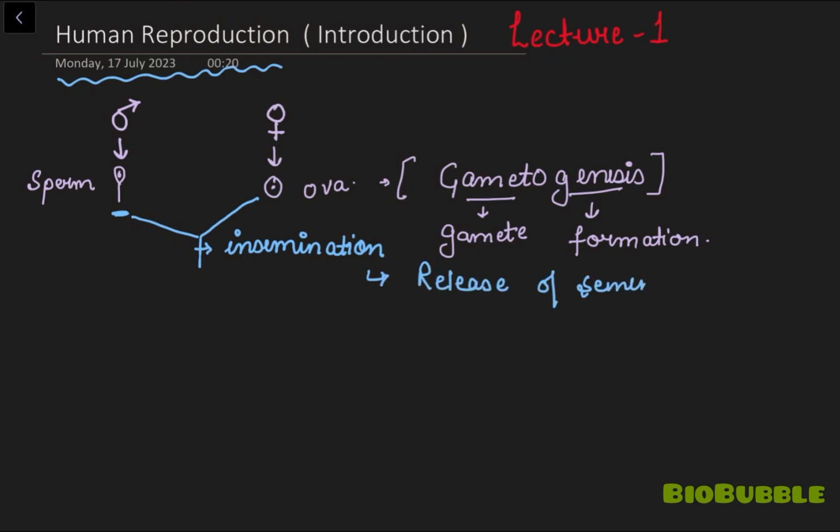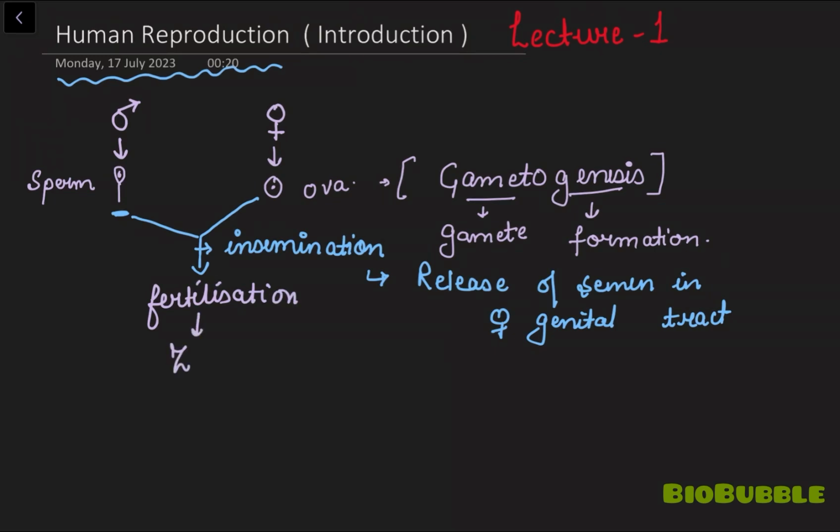So release of semen in female genital tract. After release of semen, my dear students, these sperms will reach the fallopian tube. What is fallopian tube? I will tell you in female reproductive system. And then these sperm will fertilize ova, and this event is known as fertilization.